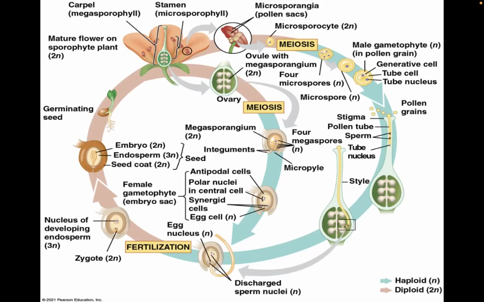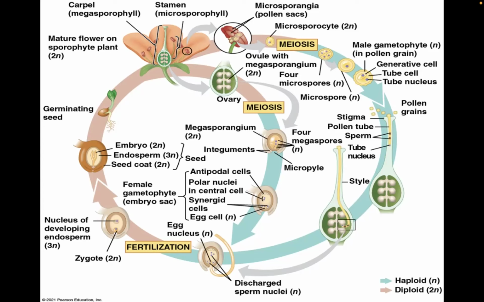If we go back up to the top of the diagram, we will now take a look at the development of the male pollen grains. Within the stamen, you will have the microsporangia present in the pollen sacs. Within the microsporangia, you will have microsporocytes that will undergo meiosis to produce the microspores. These will eventually form into pollen grains. These pollen grains will house the male gametophyte.